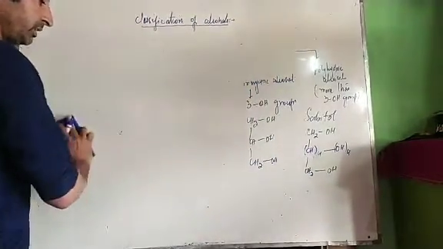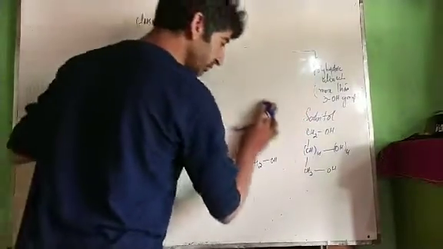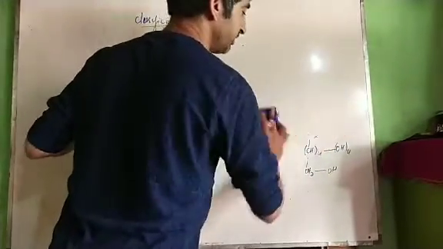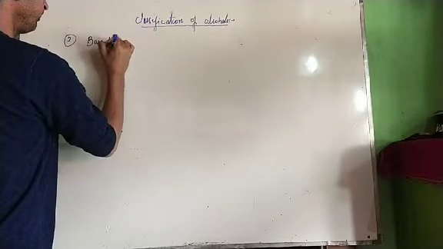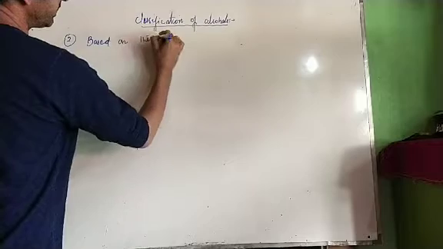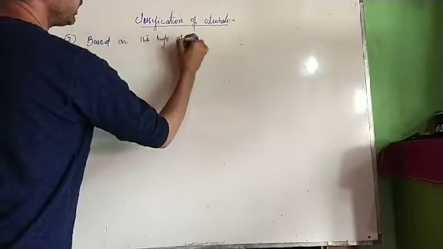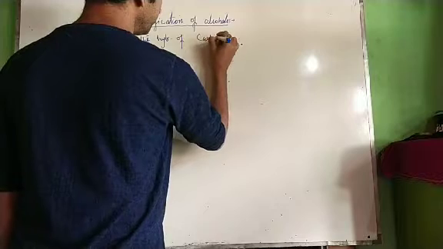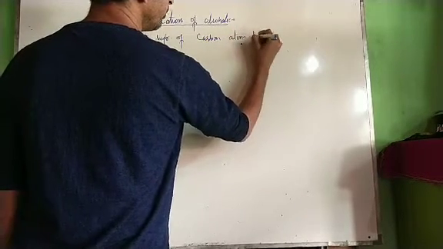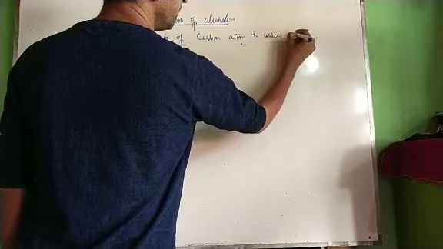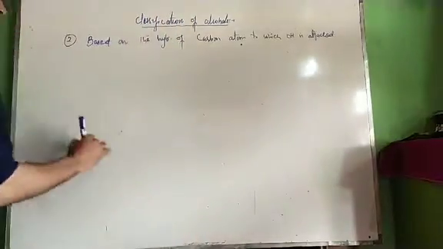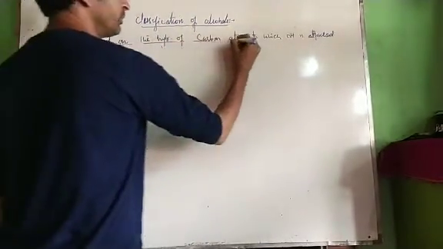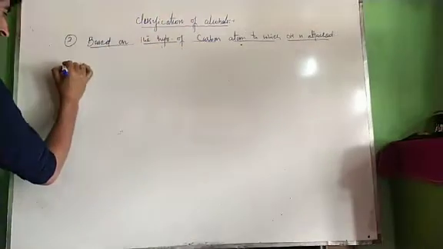Now one more type of classification is based upon the hybridization of the carbon atom to which the OH group is attached. Number second, classification based on the hybridization of the carbon atom to which OH is attached. We have to check the hybridization of the carbon atom to which OH is attached. Now see, this is a very easy type of classification. I'll write it like this in a short trick.